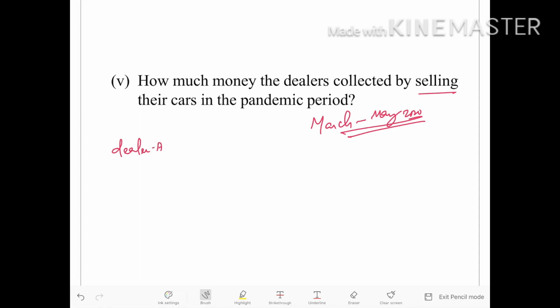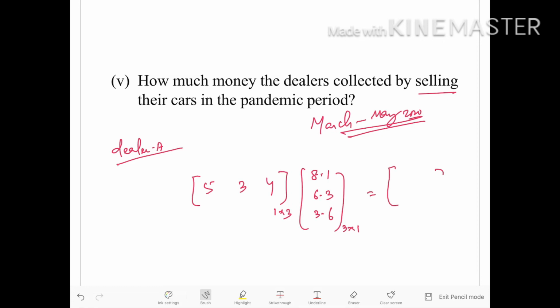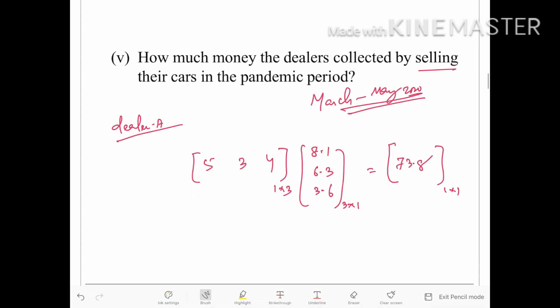So for dealer A, the number of cars sold is 5, 3, 4, means 5 deluxe cars, 3 premium cars and 4 standard cars. The rate, as I discussed earlier, is 8.1, 6.3 and 3.6. This is a matrix of order 1 by 3. This is a matrix of order 3 by 1. The answer will be a matrix of order 1 by 1. So 5 into 8.1 plus 3 into 6.3 plus 4 into 3.6. The answer will be 73.8 lakhs.